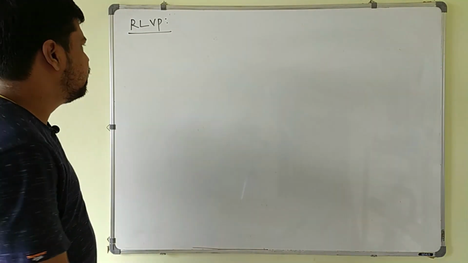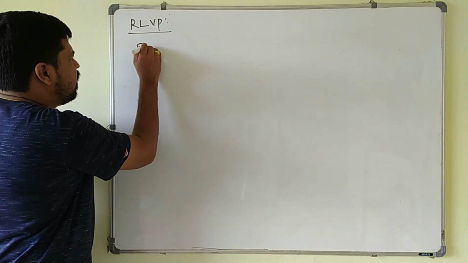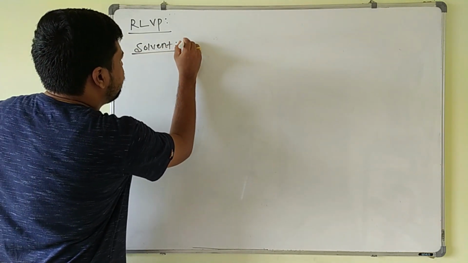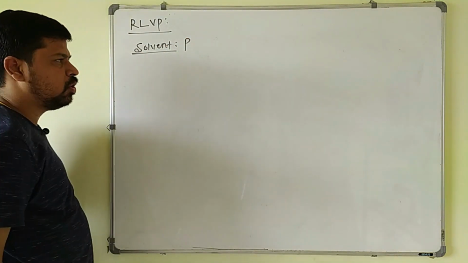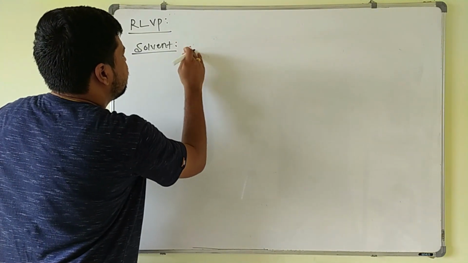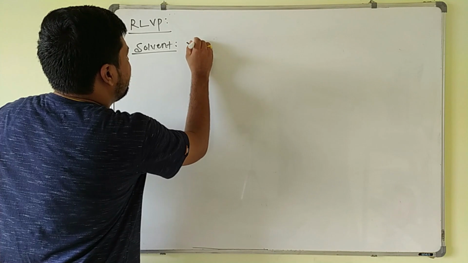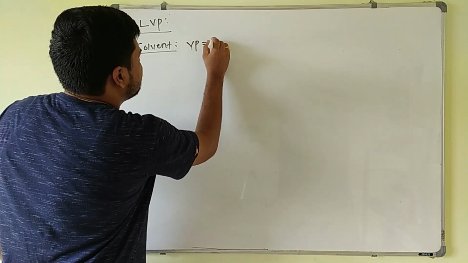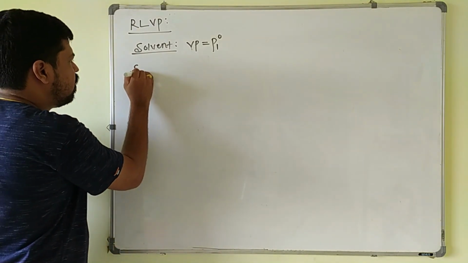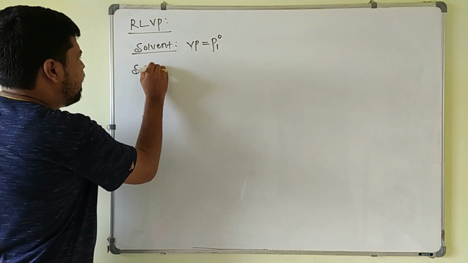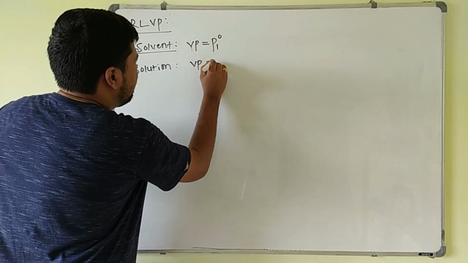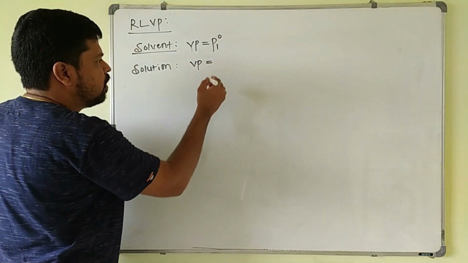Already we know that for a solvent, vapor pressure is very high as compared to the solution. The vapor pressure of the solvent we will take as P1 naught. Whenever a non-volatile solute is added, it becomes a solution, and the vapor pressure of the solution decreases as compared to the pure solvent.